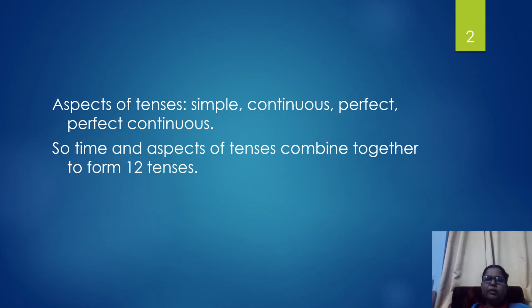it comes under perfect tense. And in the perfect continuous tense, the action took place for some time, it continued for some time, and it is continuing. So time and aspects of tenses combine together to form the three tenses into 12 tenses.